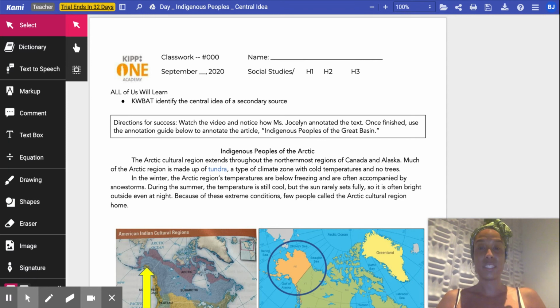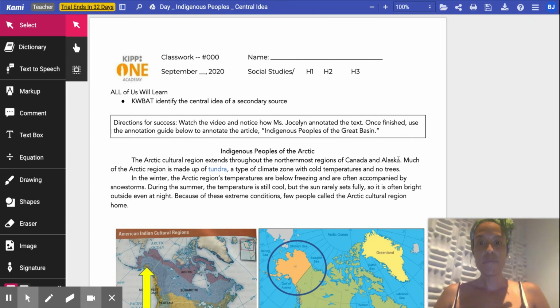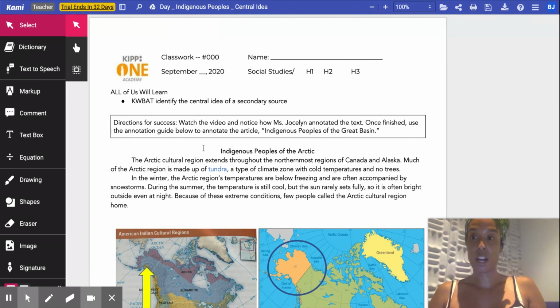Notice that I'm going to be doing several things. First, I will identify my genre and if it's a primary or secondary source. I will box the topic in each paragraph and write a gist statement for each section. I will circle any unknown vocabulary words and I'm going to fill out my TAMS graphic organizer at the bottom of my page. I'm going to also show you a trick for underlining details that may help you answer questions later. Let's get started. This is titled Indigenous Peoples of the Arctic.